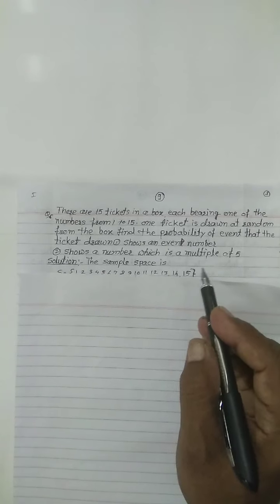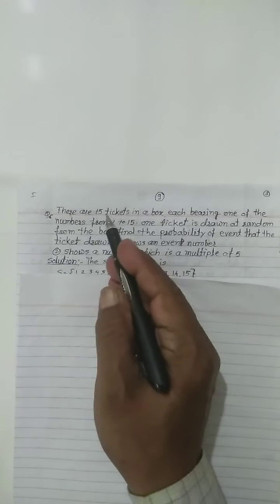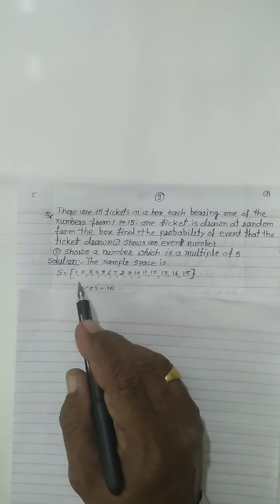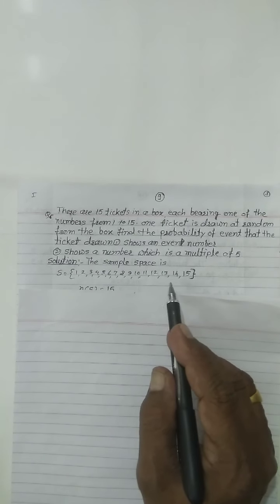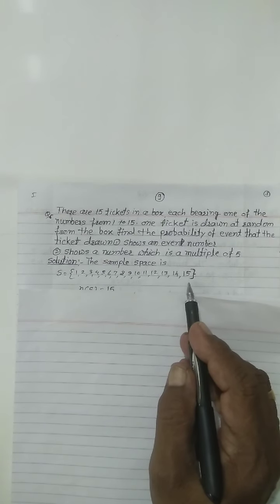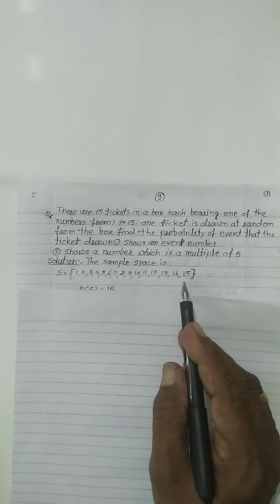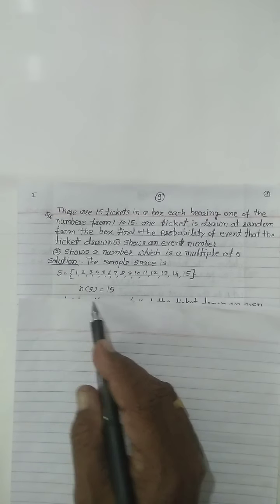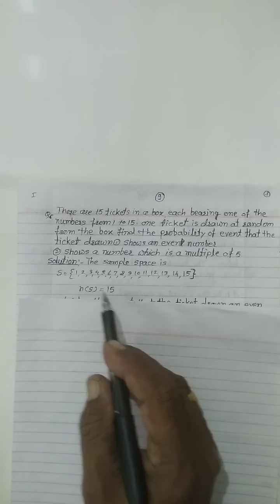Now firstly write down the sample space of the tickets 1 to 15. Sample space S equal to {1, 2, 3, 4, 5, 6, 7, 8, 9, 10, 11, 12, 13, 14, 15}. In this way we write down the sample space. These are the elements of the sample space. The number of elements in sample space S equal to 15. These are the 15 tickets.